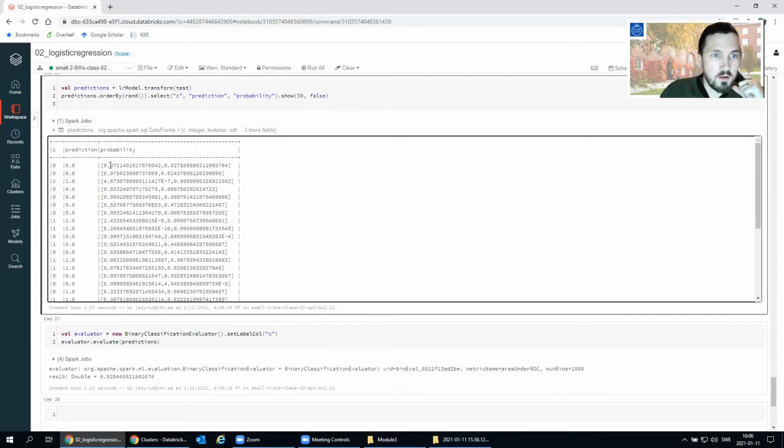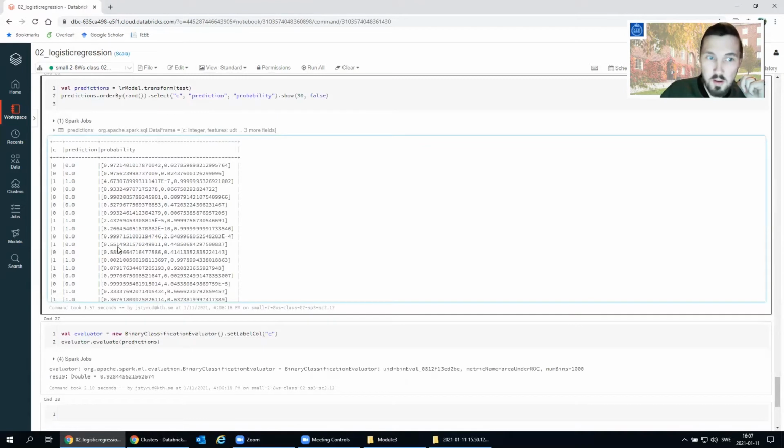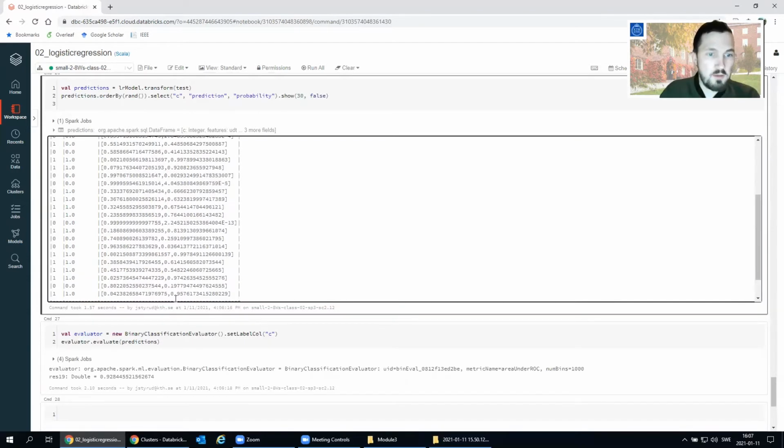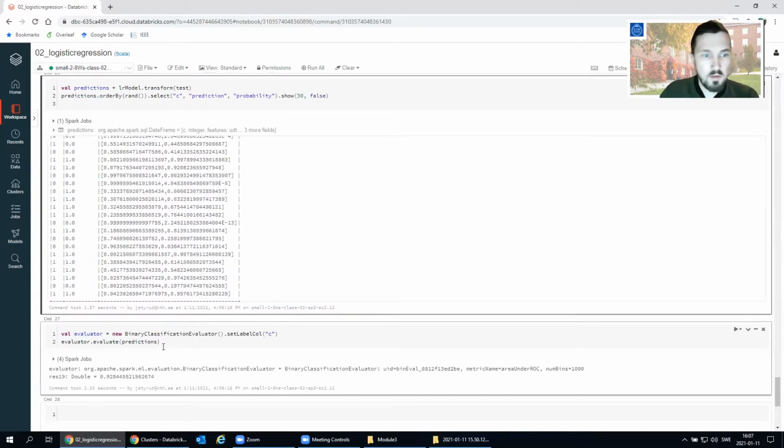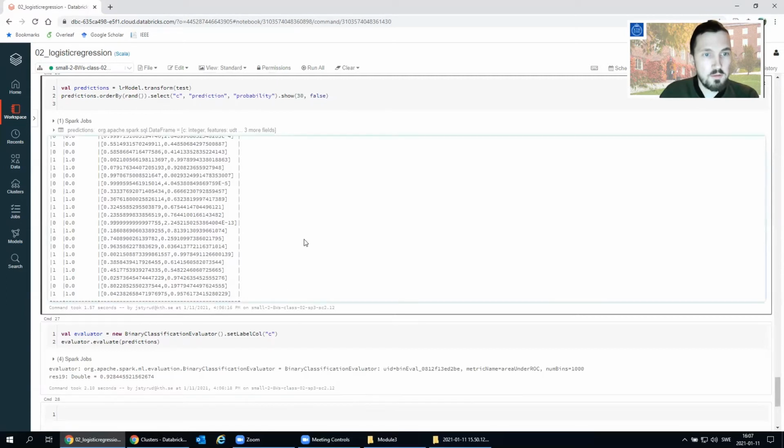Also with quite a high confidence, where it's actually wrong, it estimates that it's more or less a 50-50 shot. And if we look at the ROC area, it actually goes up to 0.93 almost. And you know, 1.0 is a perfect classifier, so we're not that far away, even with this very, very simple method for classification.